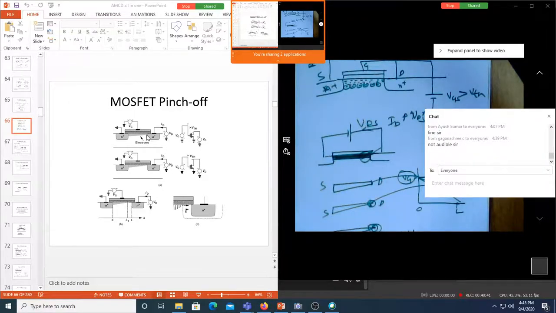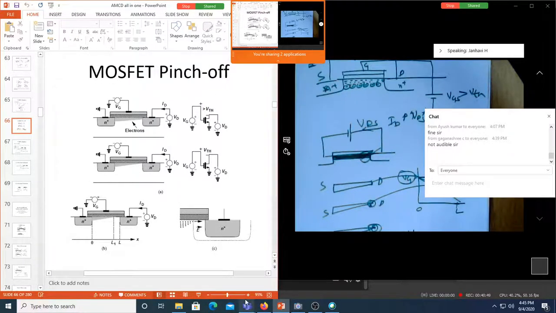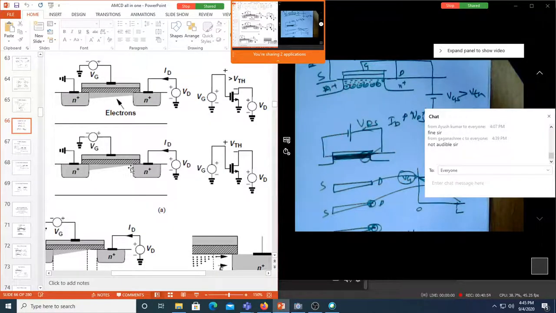See here, there is a channel still existing at this point. Let me change it slightly. You can see it is still existing at the drain side, but can you see here? It has almost ceased at this point. How about this? There is no channel at all anymore. So shall I say here the MOSFET is not yet saturated?